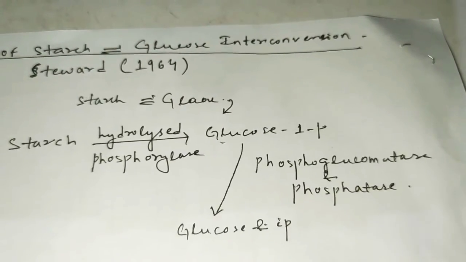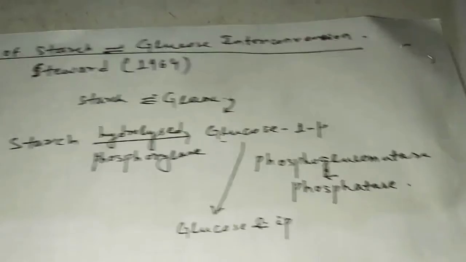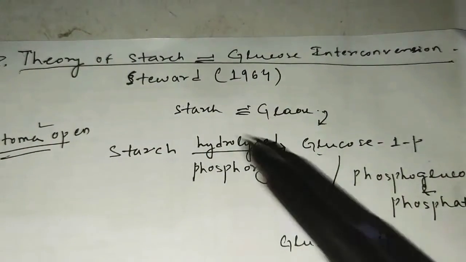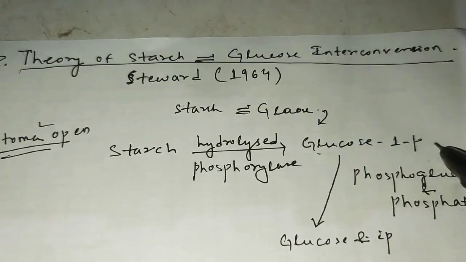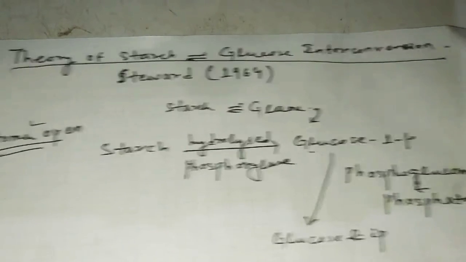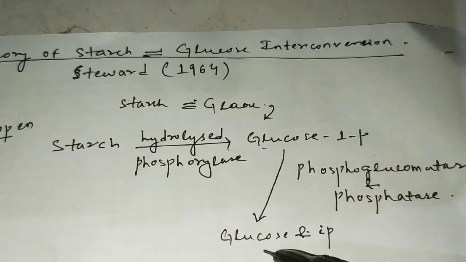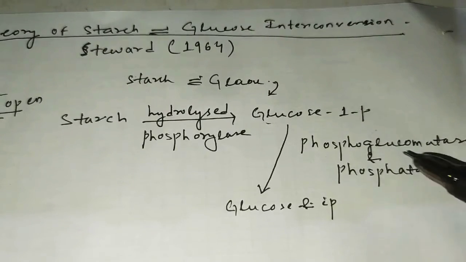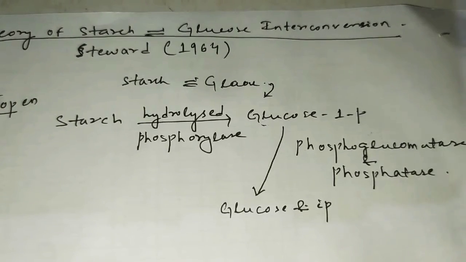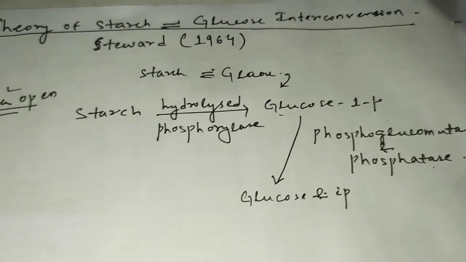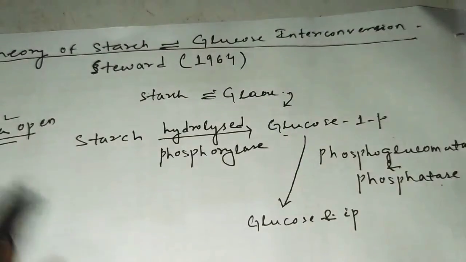Remember, first starch is hydrolyzed to glucose 1-phosphate in presence of phosphorylase enzyme. Then again glucose 1-phosphate is converted to glucose and inorganic phosphate in presence of phosphoglucomutase and phosphatase enzyme. Clear about this? This is the condition after the stoma opens.